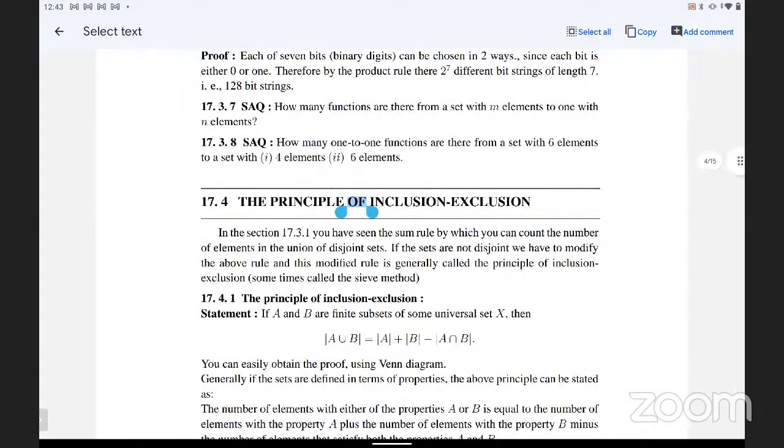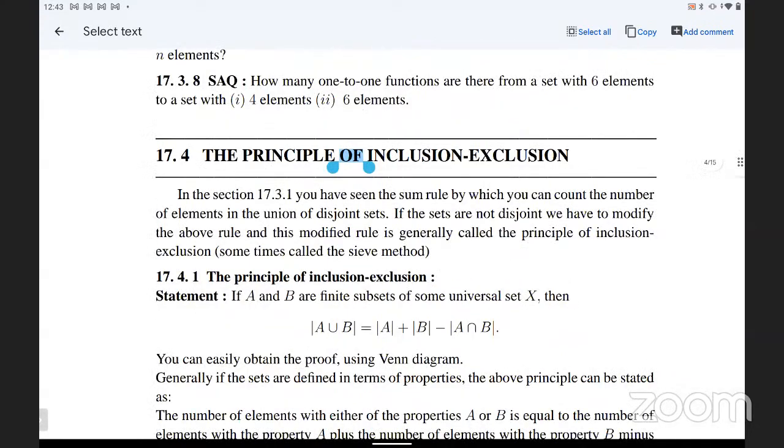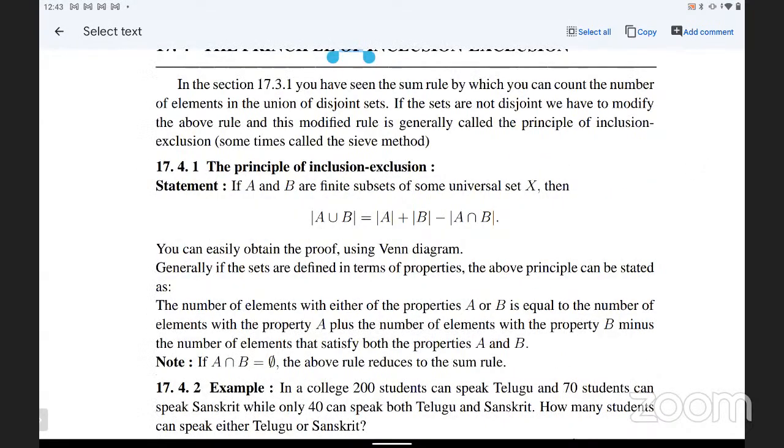Next, the principle of inclusion and exclusion. The inclusion-exclusion rule means we have to take the intersection part also. Inclusion means it is added, and exclusion means the intersection part is removed. Not being there means it is disjoint, and inclusion means we should add.